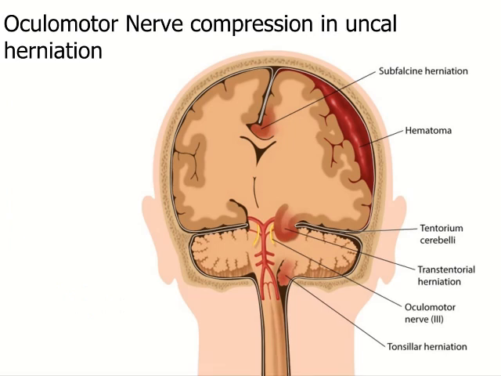When there is intracranial hemorrhage, especially extradural hemorrhage in relation to the middle meningeal vessels, uncal herniation can take place, and the oculomotor nerve is very closely related to the region of the uncus and the opening of the tentorium cerebelli. When the uncus herniates through the opening of the tentorium cerebelli, the oculomotor nerve can get compressed between the herniating uncus and the edge of the tentorium cerebelli there.